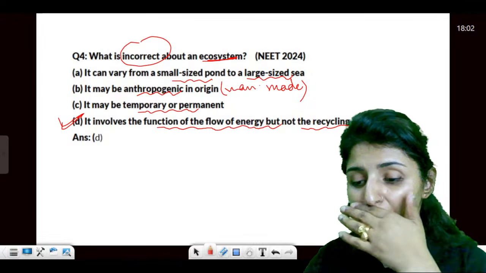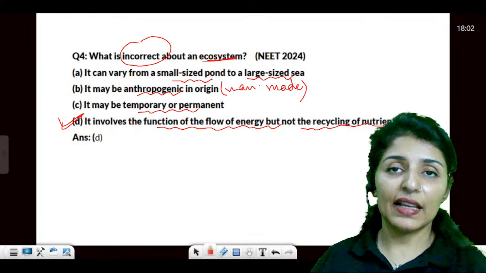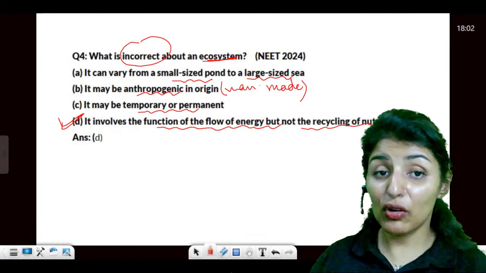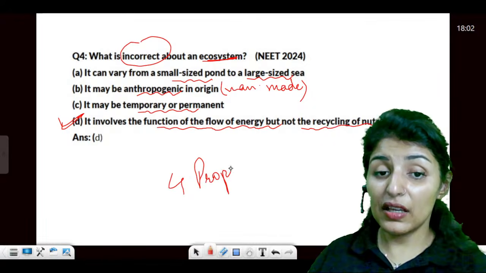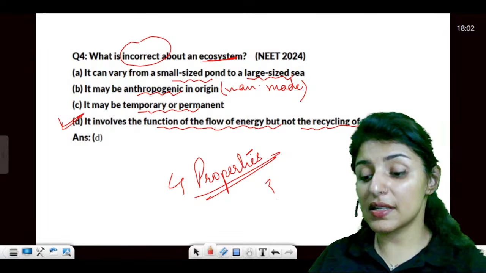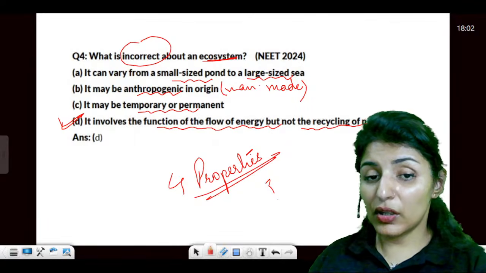Who can name all the properties? One of the properties is recycling. Then we have, yes, who can mention all the four properties of ecosystem? If you can't, then you need to go back to NCERT and revise it again. Make sure that you do that.